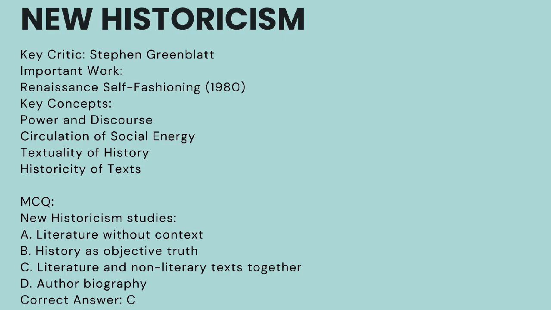In New Historicism, they study literary and non-literary texts together, which focuses on power and discourse. So obviously, one concept associated with New Historicism is power and discourse. Some other concepts are circulation of social energy, textuality of history, historicity of texts. These are some of the concepts associated with New Historicism. And one of his most important works is Renaissance Self-Fashioning, published in 1980.